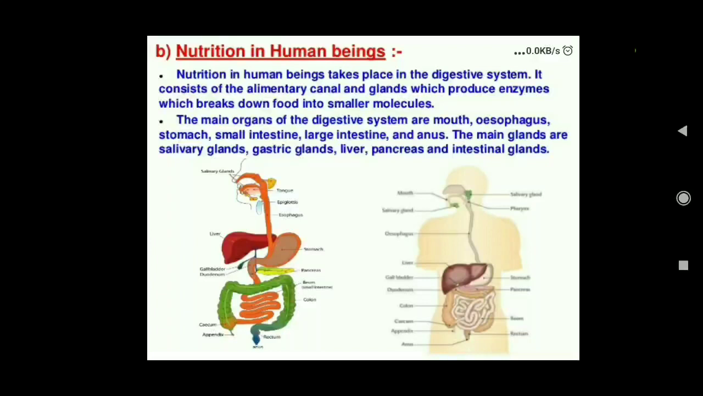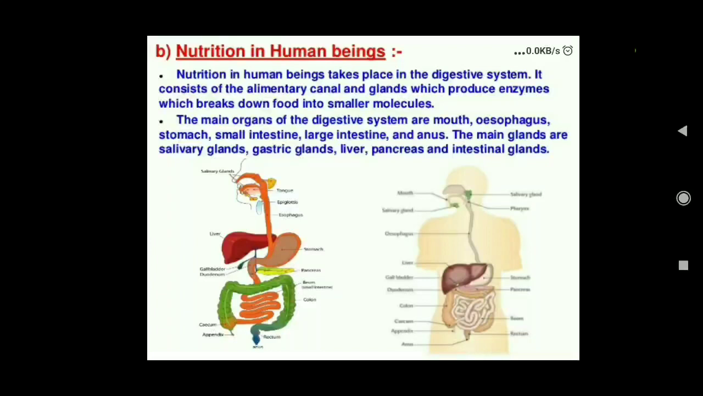The liver is the largest gland of our body. The pancreas is an essential gland of our body. It releases an important hormone, that is insulin. And then there are the intestinal glands. Intestinal glands are present in the small intestine.